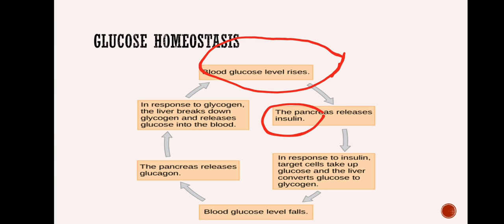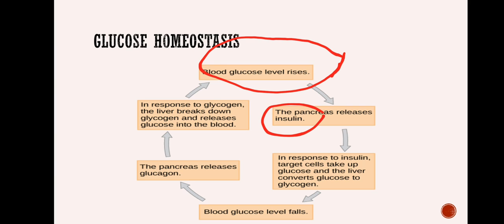And if you are doing a lot of work and the blood glucose level has drastically decreased, then the next hormone, glucagon, will be secreted by the pancreas again. The glucagon will convert the stored glycogen and release it into the blood in the form of glucose.